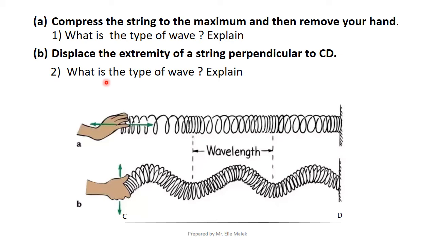However, in B, displace the extremity of a string perpendicular to CD. So let's see CD, the direction of the wave, and let's displace it in a perpendicular way. What is the type of wave? The type of wave is transverse. Explain: because the particles vibrate up and down perpendicular to the direction of the wave.